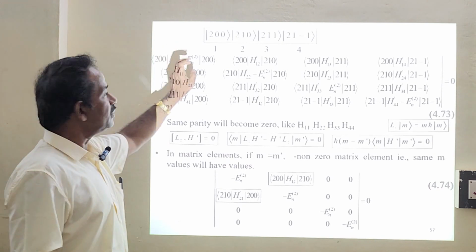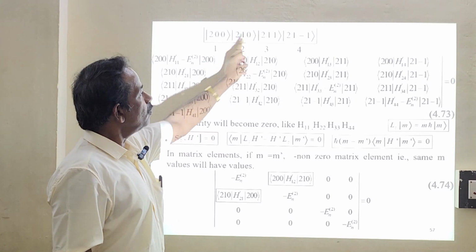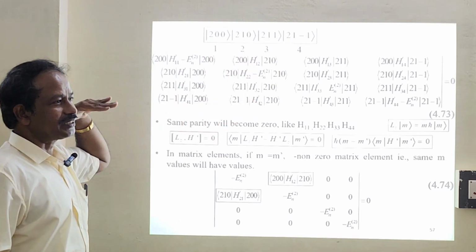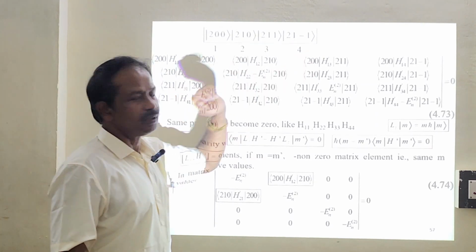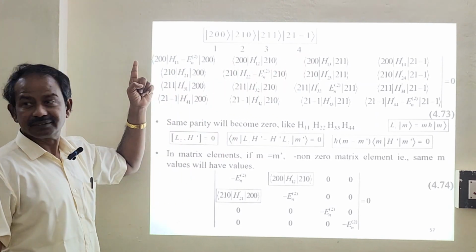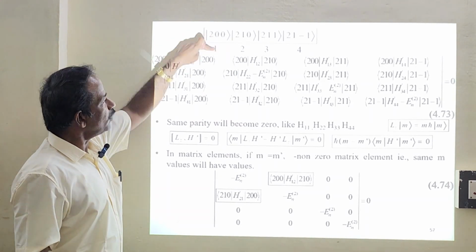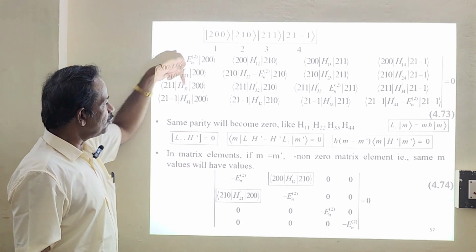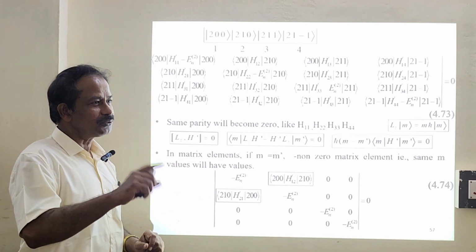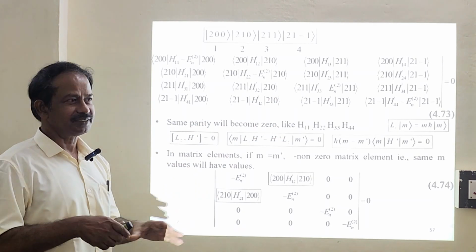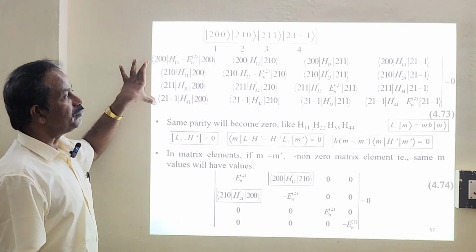The combination will be very simple: for the row vectors, the first row is 1,1, 1,2, 1,3, 1,4, and the combination will be like this. For the column vectors, it will be 1,1, 2,1, 3,1, 4,1. The diagonal elements are 1,1, 2,2, 3,3, 4,4. Very simple. Is it okay? This is how to write it in terms of a matrix.